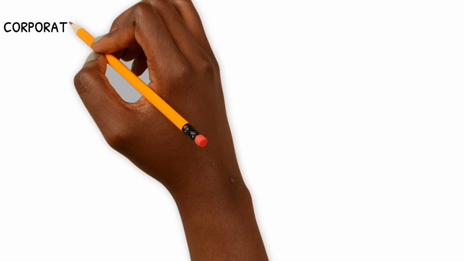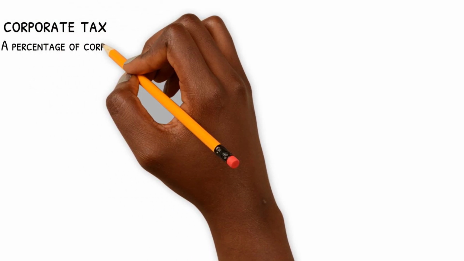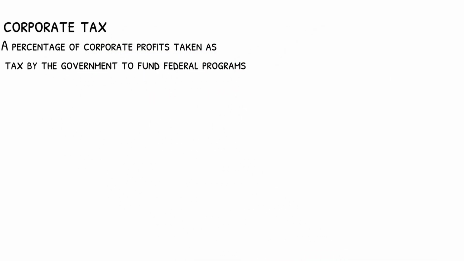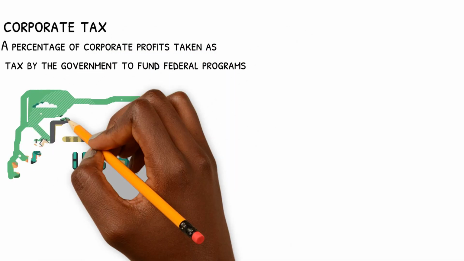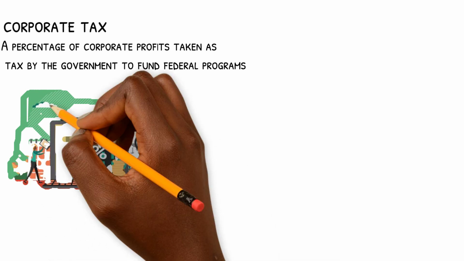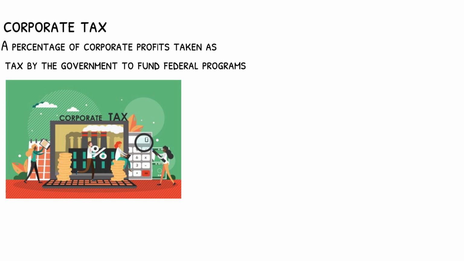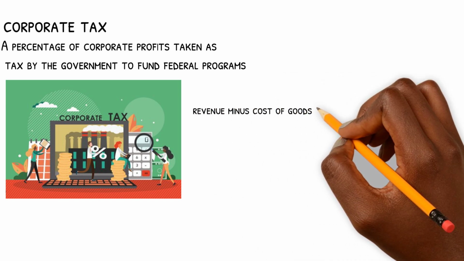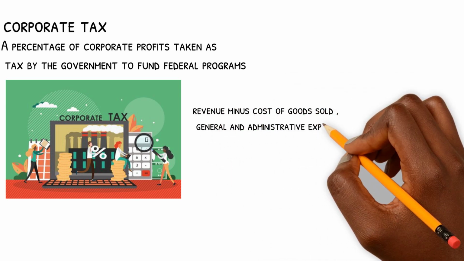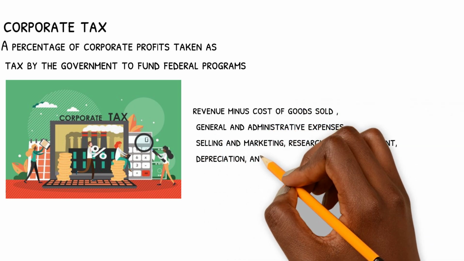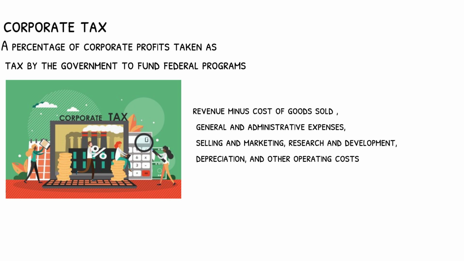Corporate tax. A percentage of corporate profits taken as tax by the government to fund federal programs. A corporate tax is a tax on the profits of a corporation. The taxes are paid on a company's taxable income, which includes revenue minus cost of goods sold, general and administrative expenses, selling and marketing, research and development, depreciation, and other operating costs.